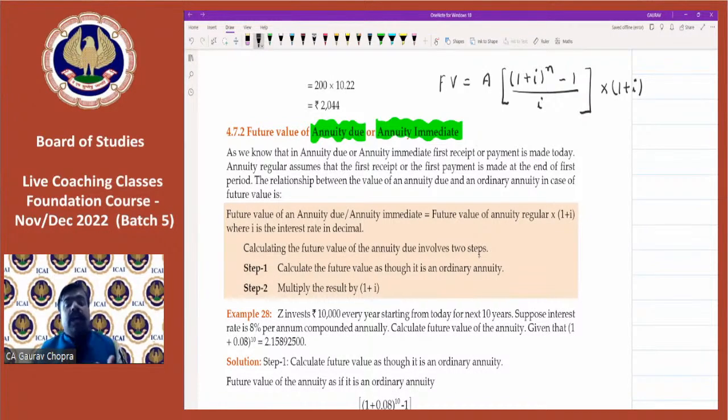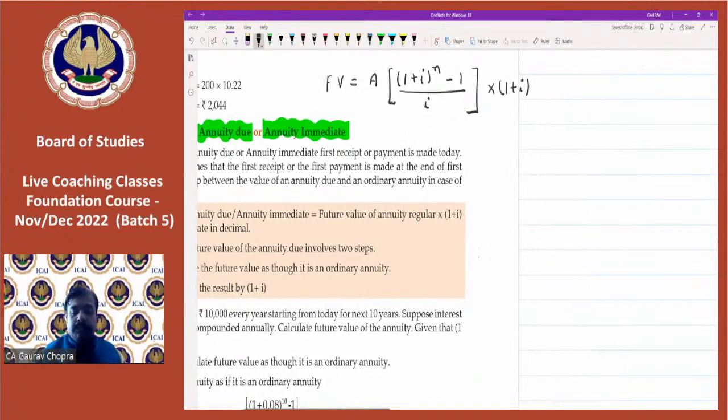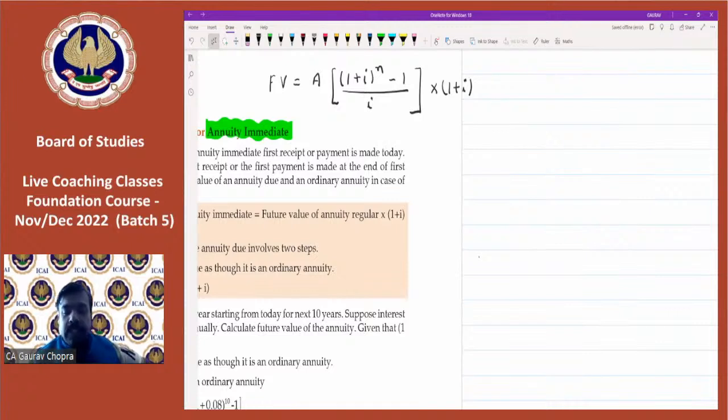Now, why are we multiplying with this figure? Why are we additionally multiplying 1 plus I? So let's say if we are investing at the end of the year, let's say it is 2019, 2020, 2021, 2022.